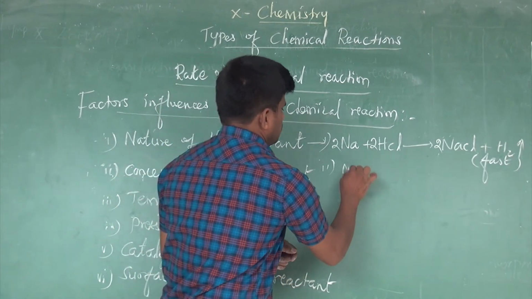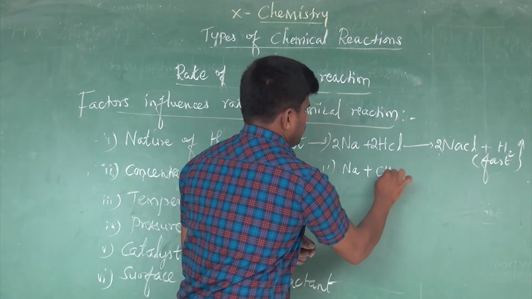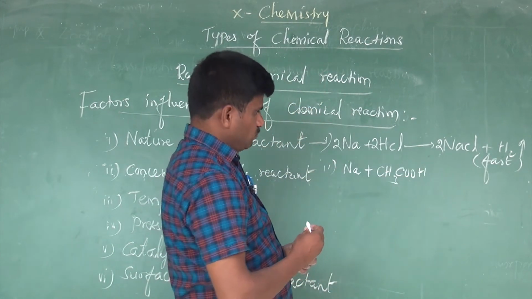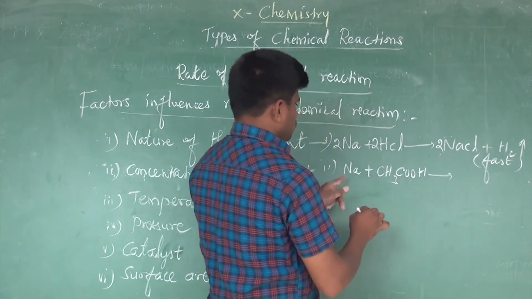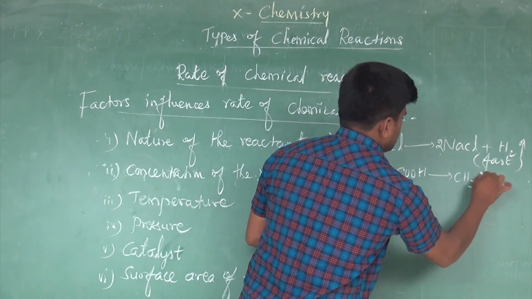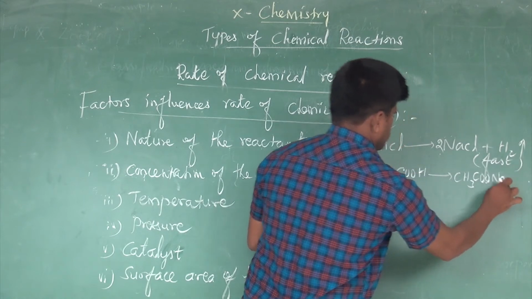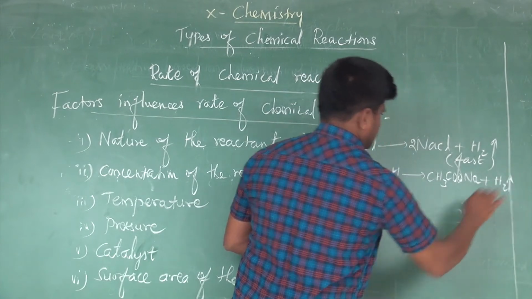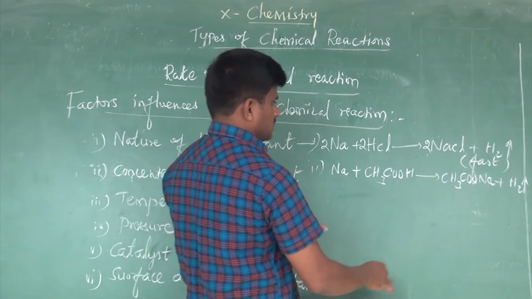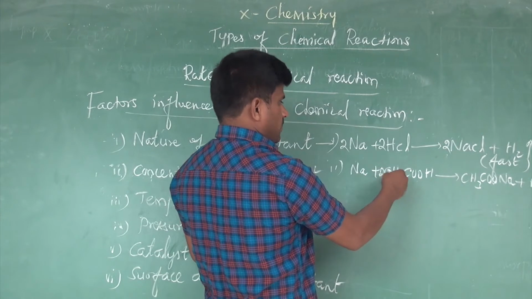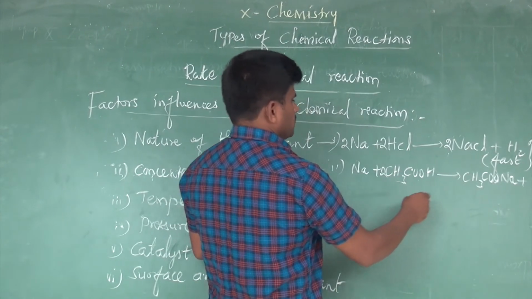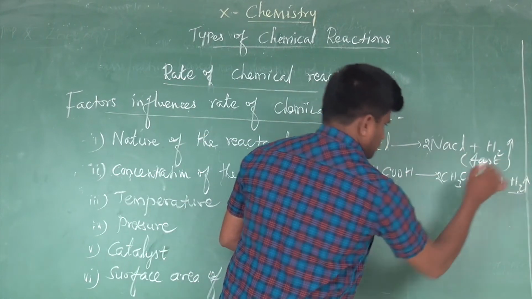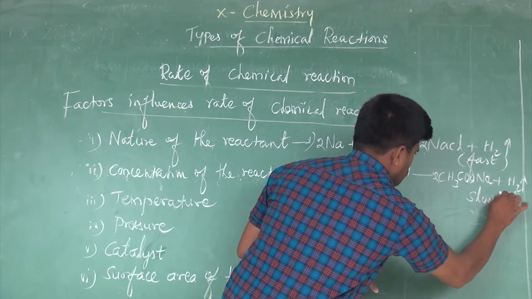Yes, the second test tube contains sodium with acetic acid. The formula of acetic acid is CH3COOH. Yes, so what is the product obtained? CH3COONa, that is sodium acetate, is the product. Here also hydrogen gas is liberated. But the rate of reaction here, for the equation balancing, 2 CH3COOH, 2 CH3COONa, here 2 Na, and the hydrogen gas. This reaction is slow.